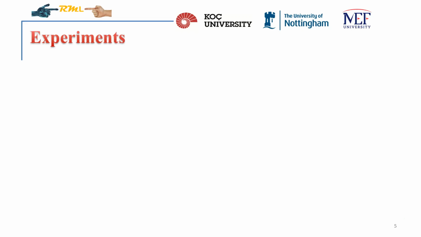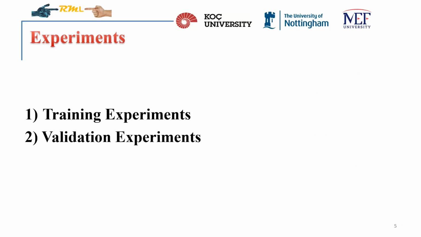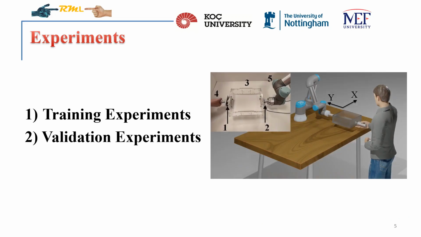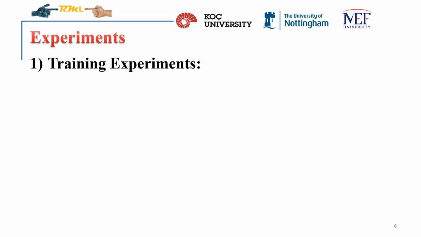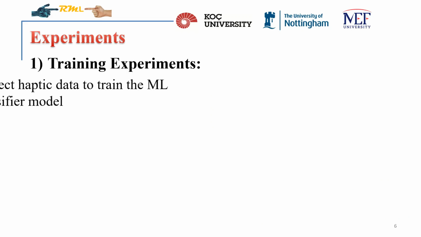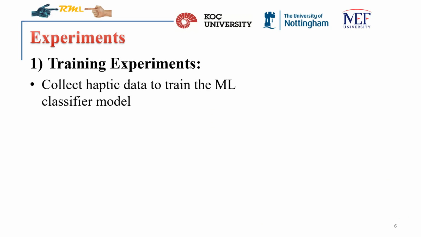We designed and implemented two sets of PHRI experiments. First, the training experiments, which were designed to train and test the machine learning classifier. Second, the validation experiments, which were designed to investigate the potential benefits of the proposed approach in comparison to two other approaches. All experiments utilized the same setup shown in the figure. The objective in designing the training experiments was to collect haptic data to generate haptic-related features which were used to train a machine learning classifier that can effectively distinguish between different interaction patterns.